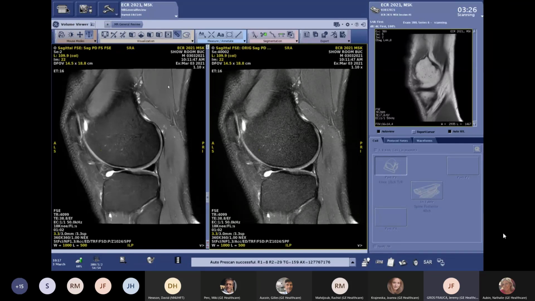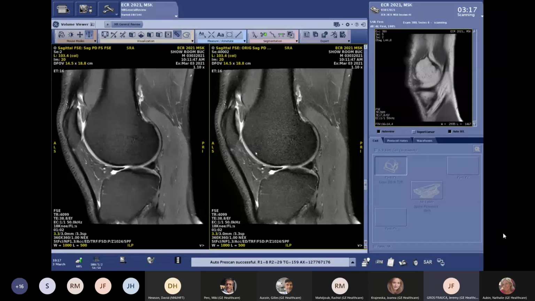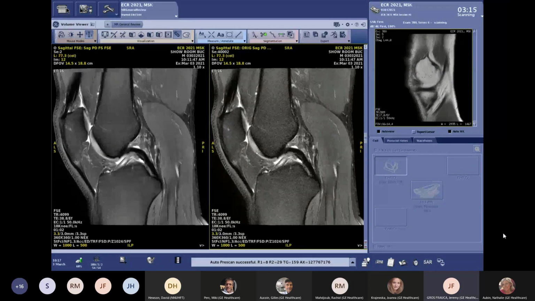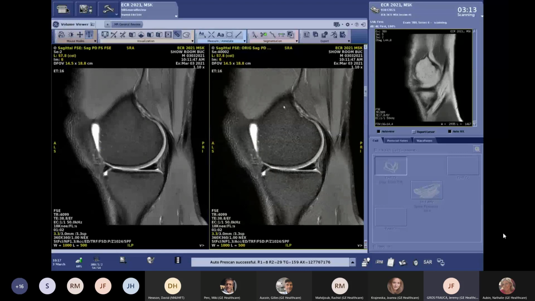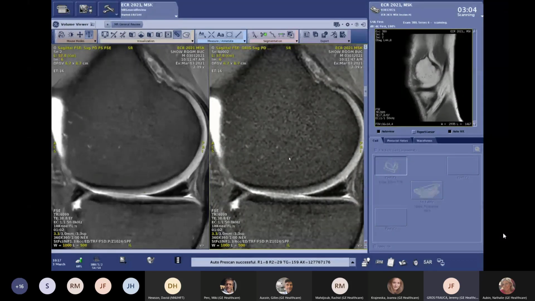So let's make the experience. On the left side, we have the images using AIR Recon DL, and the same raw data set without using AIR Recon DL. So we can clearly see the quantity of signal that we are saving doing that. And if we zoom as well, we see that we have clearly sharper images with more details.